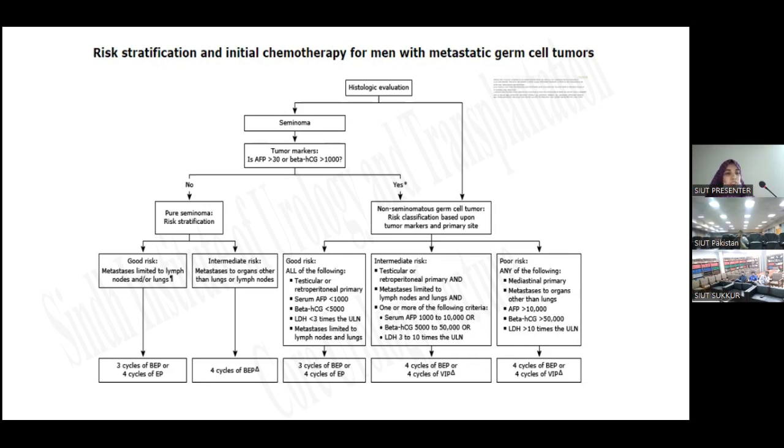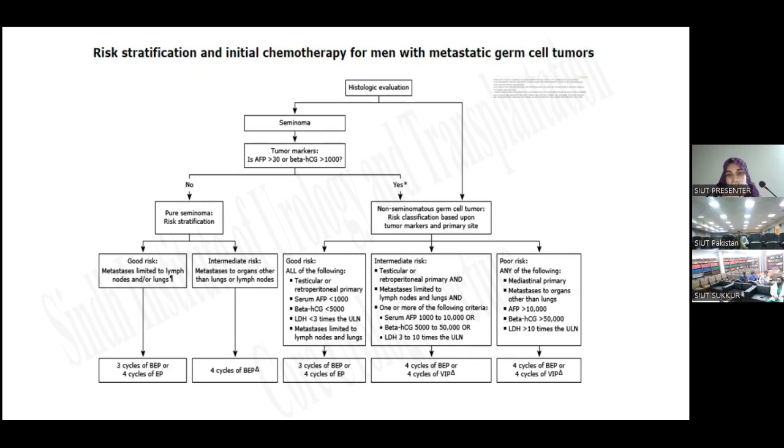If it is good risk, with metastasis limited to the lymph nodes, then 3 cycles of BEP or 4 cycles of EP. If it is intermediate risk, which means metastasis to organs other than lungs or lymph nodes, then 4 cycles of BEP are given. And if it is seminoma and tumor markers are elevated, then it is treated as non-seminomatous germ cell tumor.